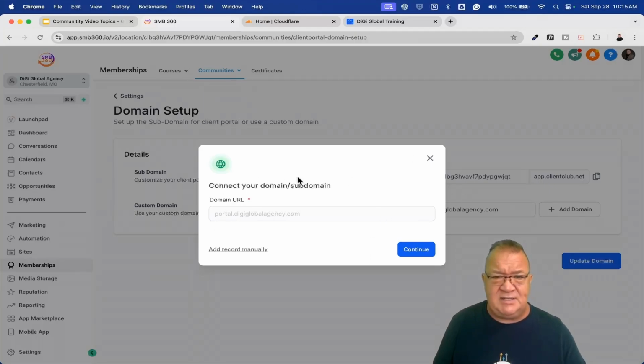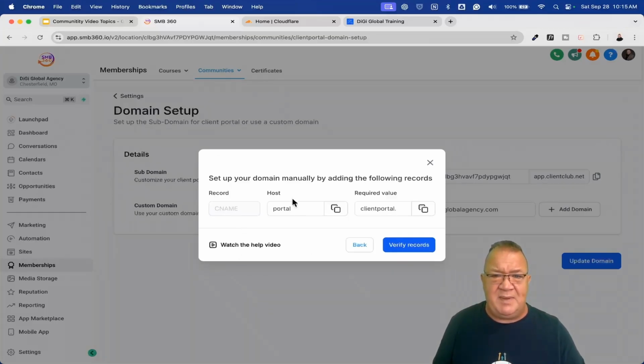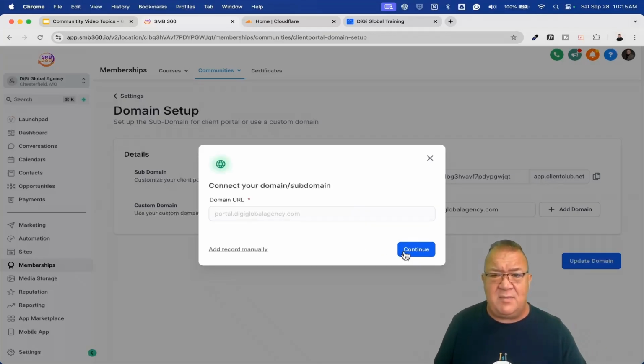Now here we actually see this is where we've got the domain here. I'm going to click continue, but if you're not a part of one of those 3 domain providers, you will have to create this add record manually. You'll have to go through and create this CNAME record for this portal with this value in the system manually. But right now I'm going to click continue.